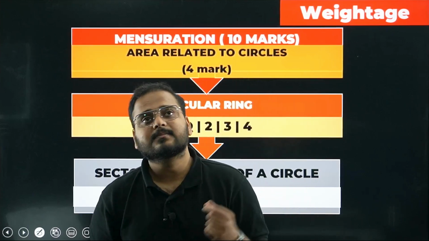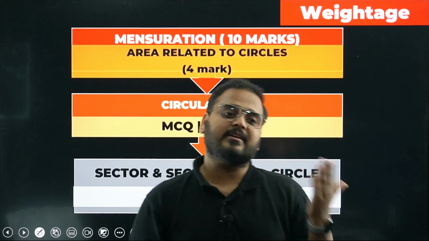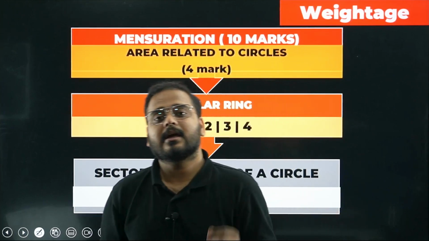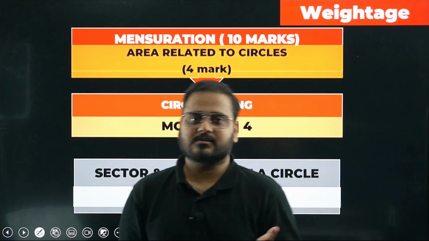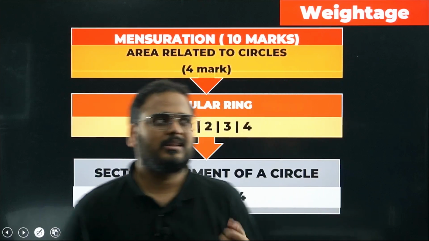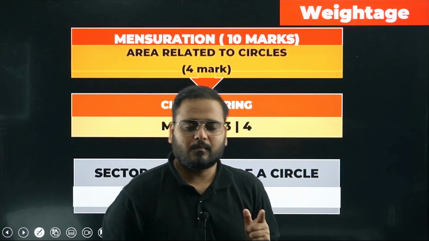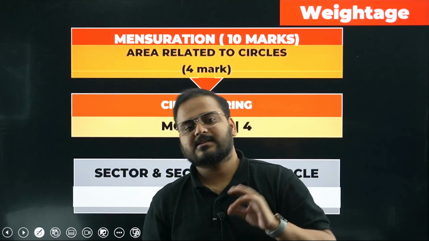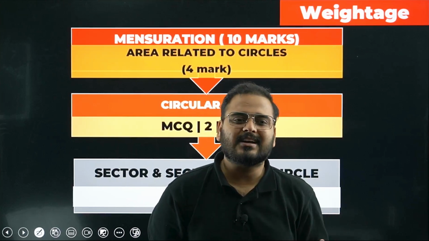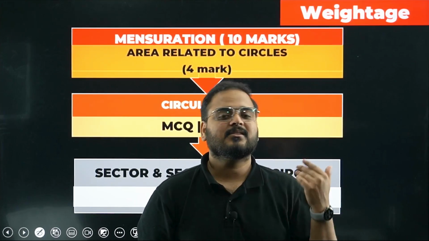I've checked the previous year papers. For the last almost 7-8 years, they have not asked any question in the 5 mark category for this chapter. I can say 9 years they have not asked. I think the last time was in 2016, when they asked a 5 marker on this, if I'm not missing anything. But if I have, forgive me. My analysis says that a 5 marker is rarely going to come, but I have taken one 5 marker question anyway to help you understand and solve it.